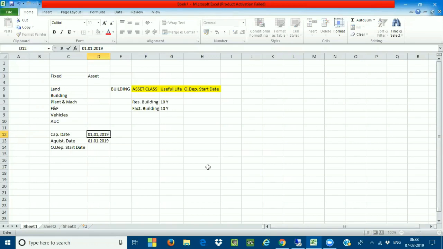Very important. The ordinary depreciation start date is the date when you want to start calculating the depreciation of the particular asset. From which date do you want to start the depreciation of an asset? This is very, very important. For example, I'll give you one example now. I have acquired an asset. I have purchased a building on